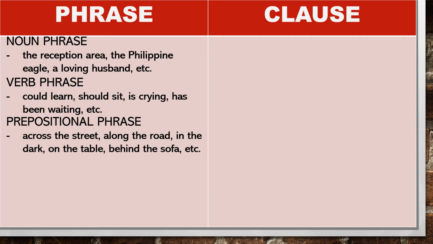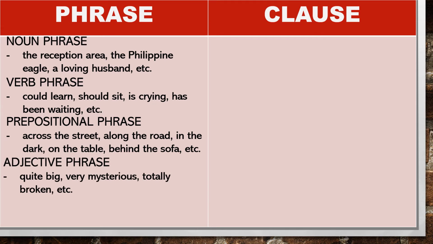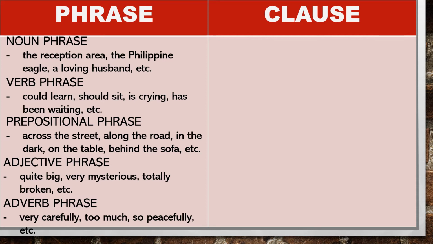A phrase may also be an adjective phrase, which is a group of words that are used to describe a noun. For example, quite big, very mysterious, totally broken, and so on. And an adverb phrase, which is a group of words that are used to describe a verb, an adjective, or another adverb. For example, very carefully, or too much, or so peacefully, etc.